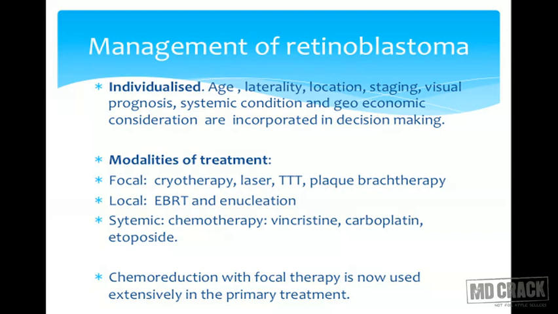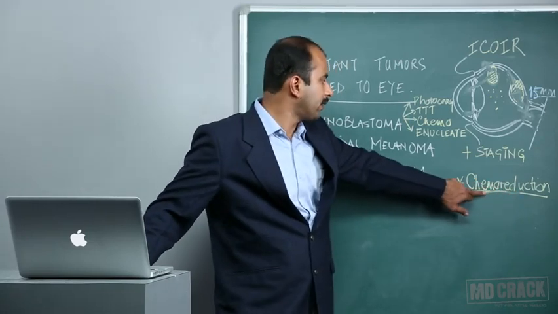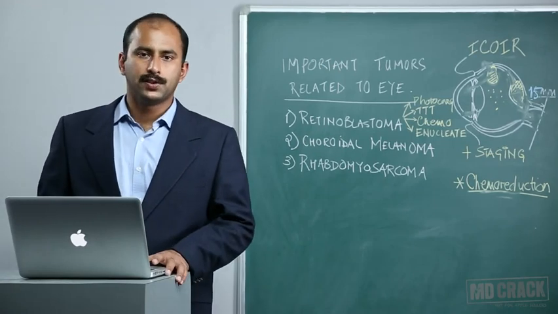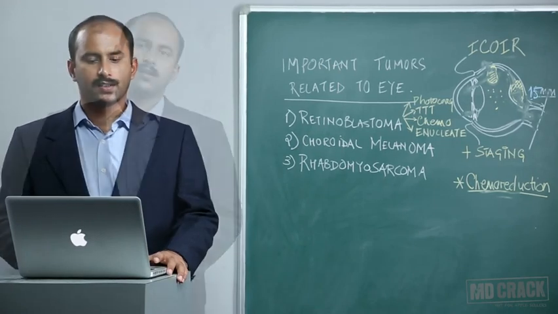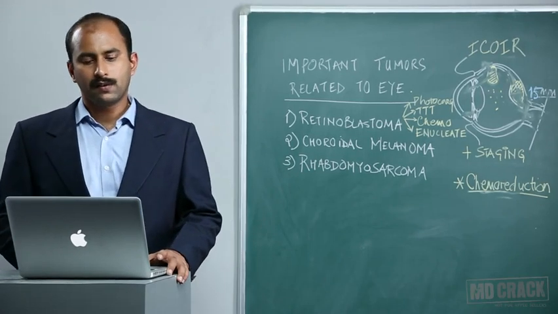Modalities of treatment available are focal treatment with cryotherapy, laser, transpupillary thermotherapy, and plaque brachytherapy; local therapy with external beam radiation and enucleation; whereas systemic therapy is chemotherapy with 3 drugs, vincristine, carboplatin, and etoposide. Chemoreduction is the most important advance in the treatment of retinoblastoma, making more and more globe salvaging procedures possible. These drugs can be used in a special regimen to increase the survival of the eye.